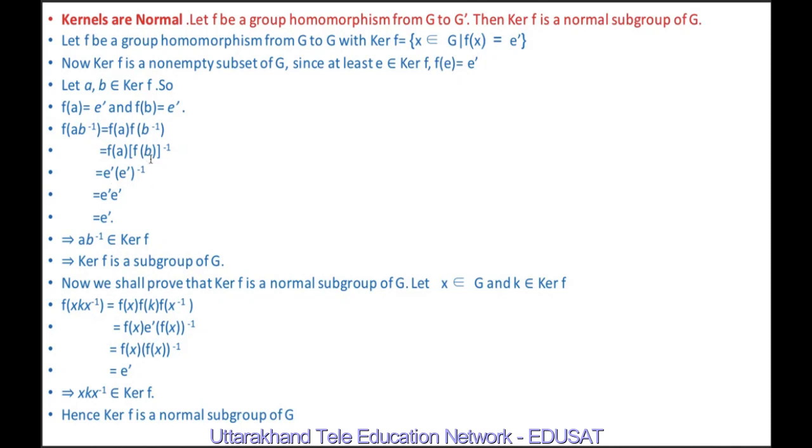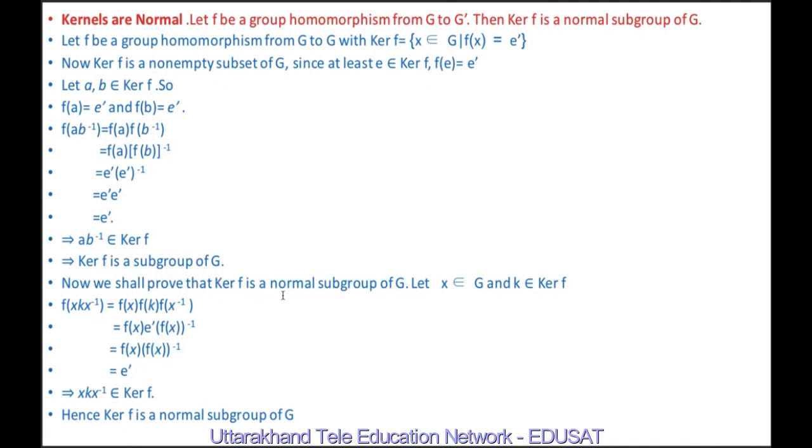And F of B is E dash, so it is E dash inverse. This is E dash into E dash, and this is E dash. It means F of A B inverse is equal to E dash, and by the definition of kernel F, A B inverse belongs to the kernel of F. It means the kernel of F is a subgroup of G.